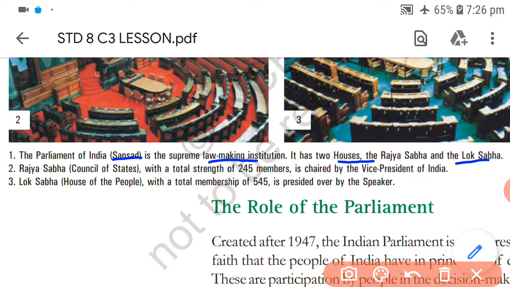In picture 2 you can find the Rajya Sabha with a total strength of 245 members, and the chairman of Rajya Sabha is the Vice President of India. In picture 3 is the Lok Sabha, the House of the People, which has 545 members and is presided over by the Speaker.